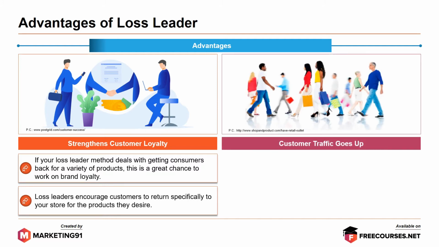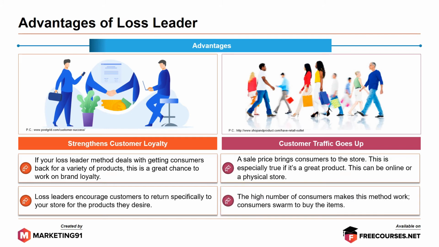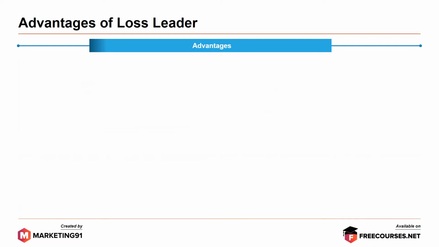Next, customer traffic goes up. A sales price brings consumers to the store. This is especially true if it's a great product. This can be online or a physical store. The higher number of consumers make this method work. Consumers swarm to buy the items.